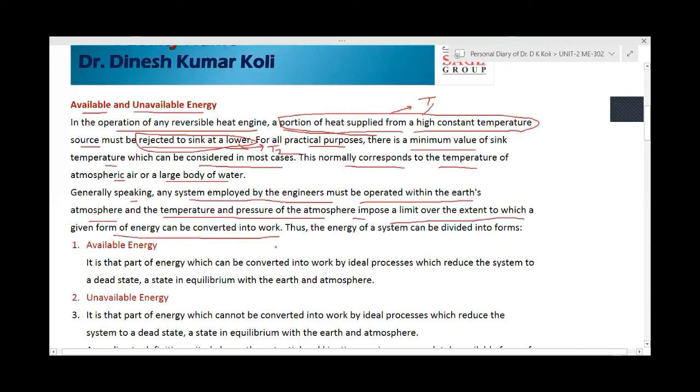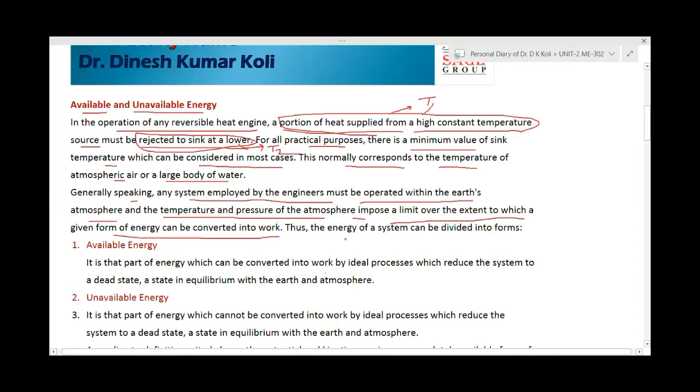It means when an engine works, it operates within the Earth's atmosphere, so to convert heat into work it requires a high temperature reservoir and a low temperature reservoir. It will require some system to which it will eject heat, otherwise it is not possible at all.